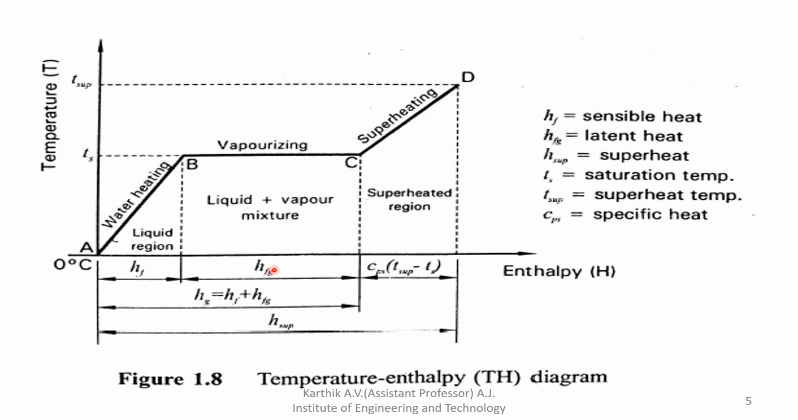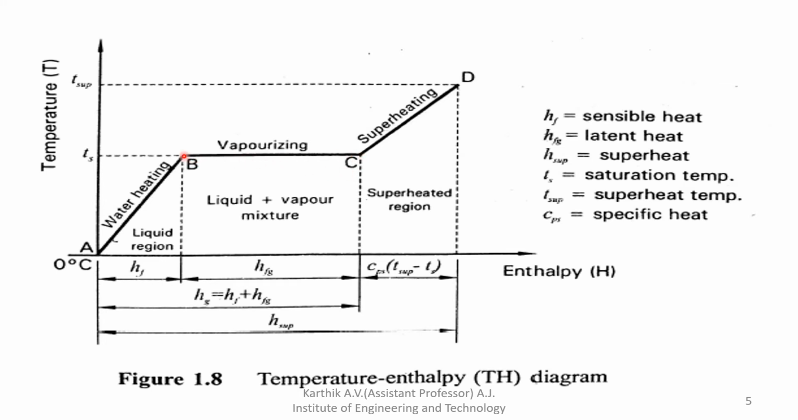So this is called HFG. HFG is nothing but latent heat. So how can we define the latent heat? Latent heat is the amount of energy required to convert 1 kg of water at saturation temperature to 1 kg of dry saturated steam.